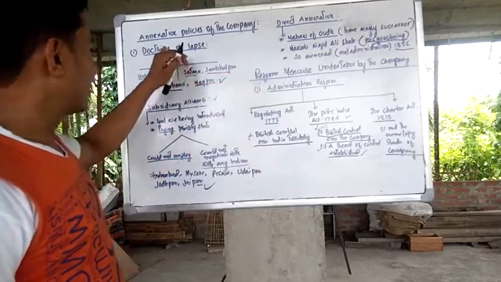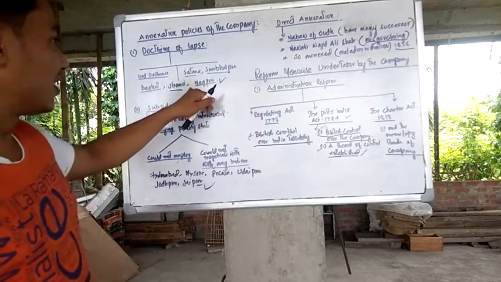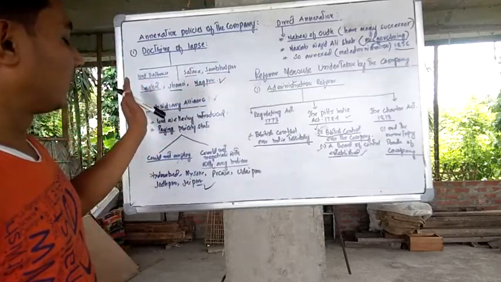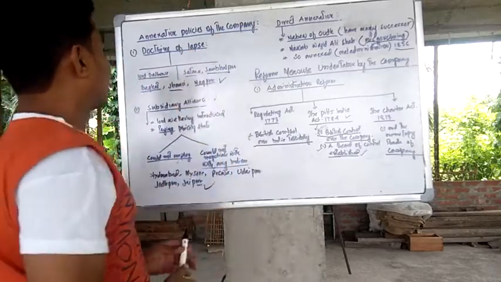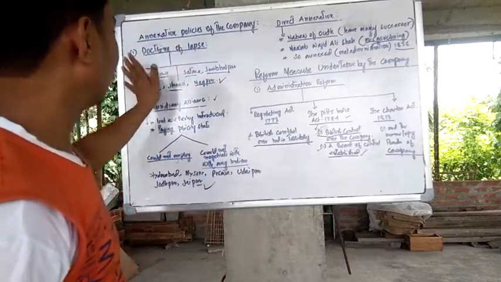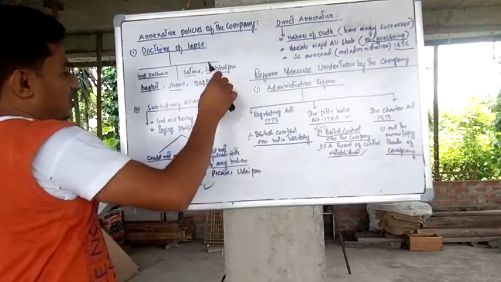So under the Doctrine of Lapse, these states came under the direct control of the British. This is the way they controlled the Indian states.